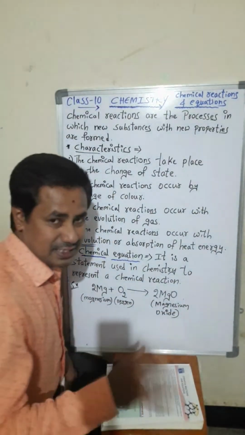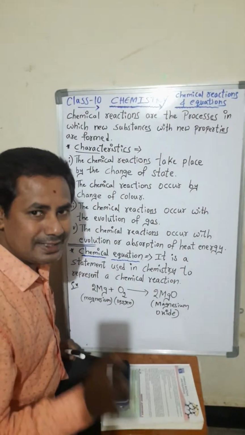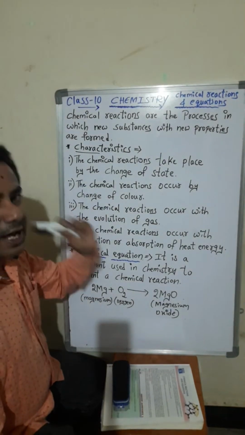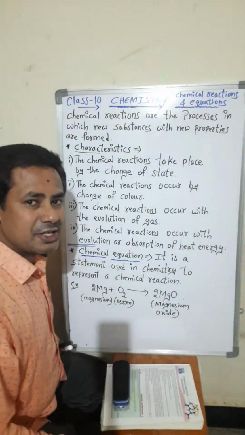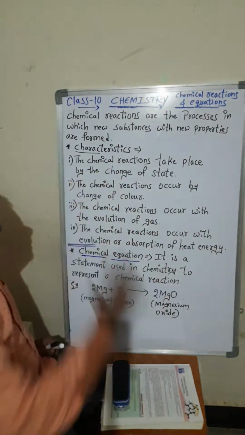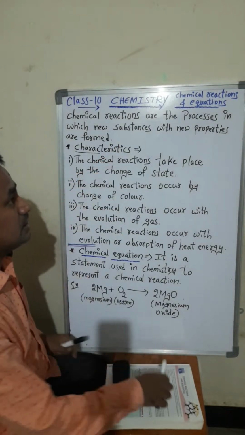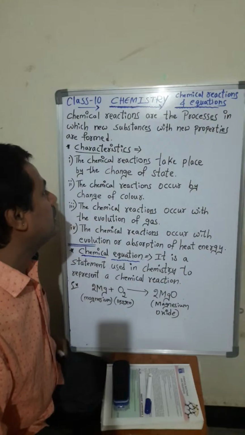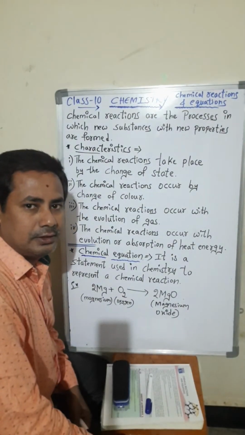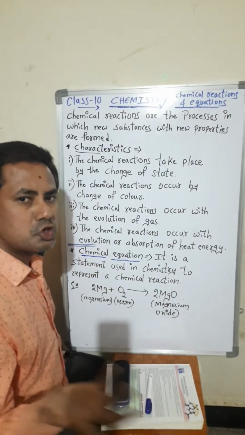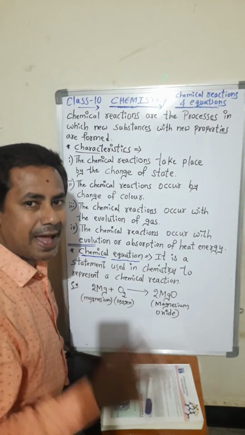Whatever examples I have just told, all these are chemical changes. Chemical changes occur due to chemical reactions. What do you mean by chemical reaction? Here is the definition I have written. Chemical reactions are the processes in which new substances with new properties are formed. Wood, you are burning a wood. It will become charcoal or ash.